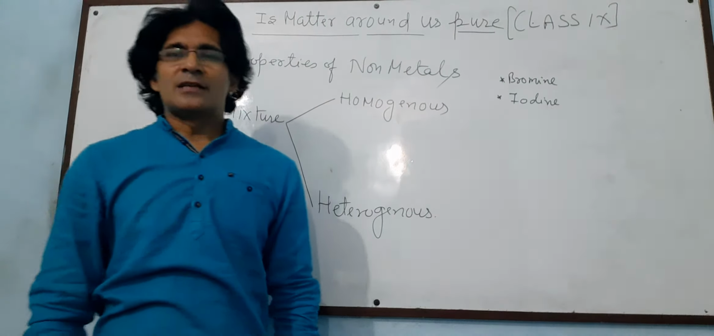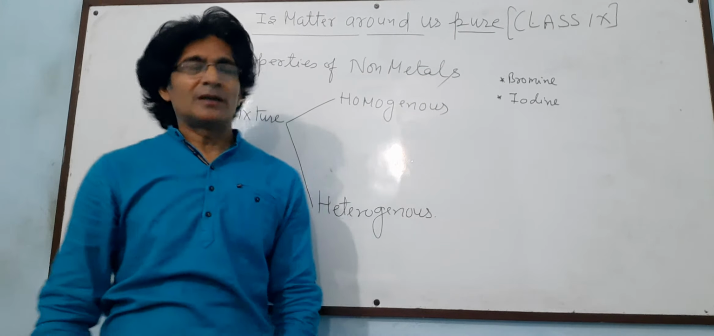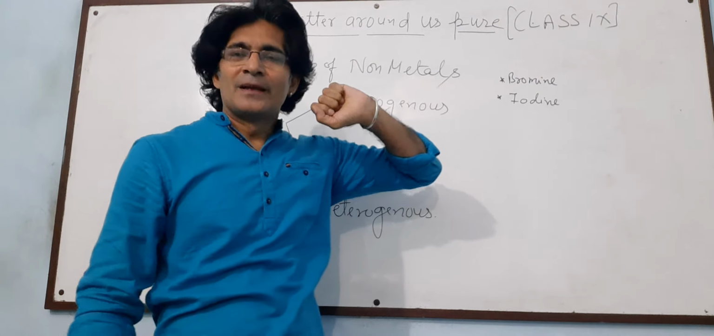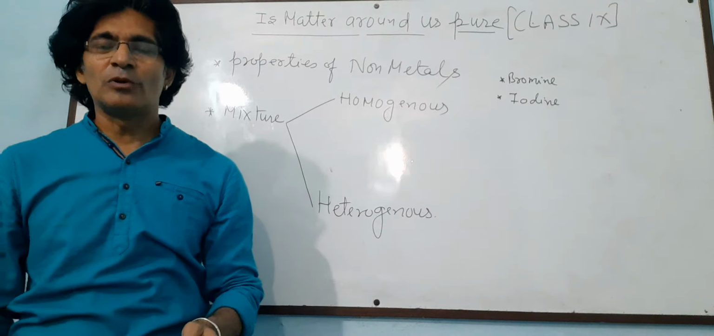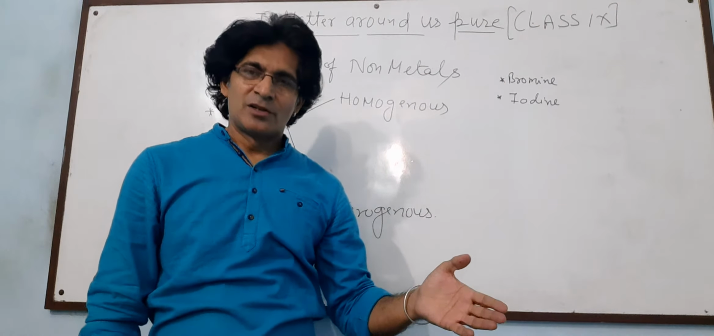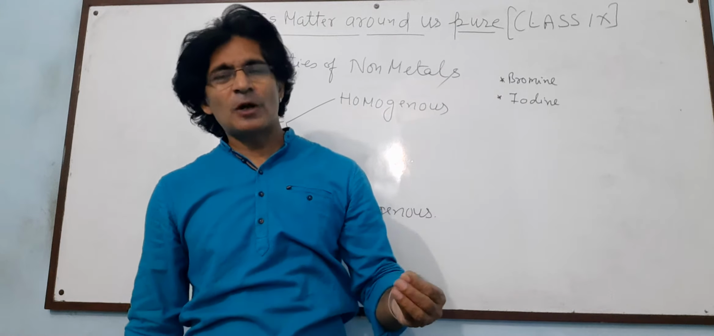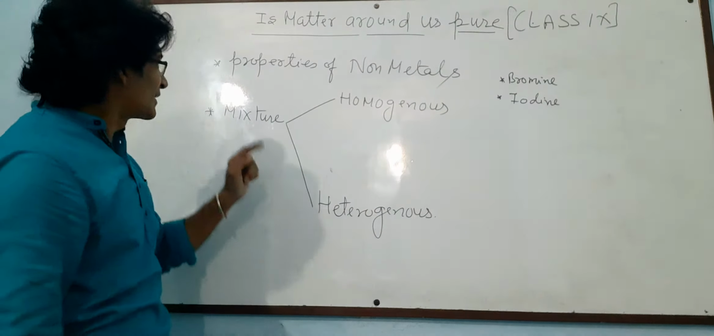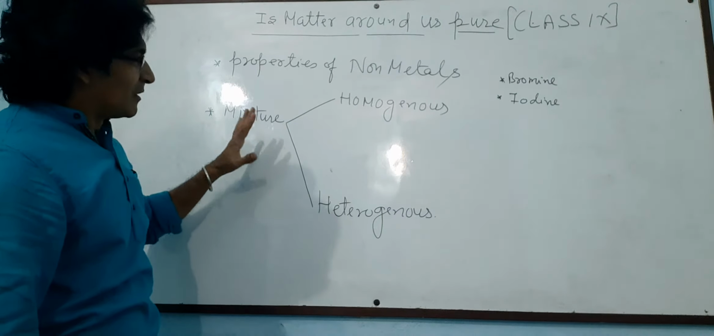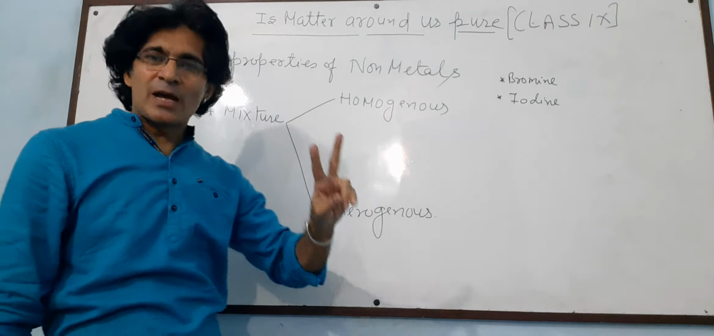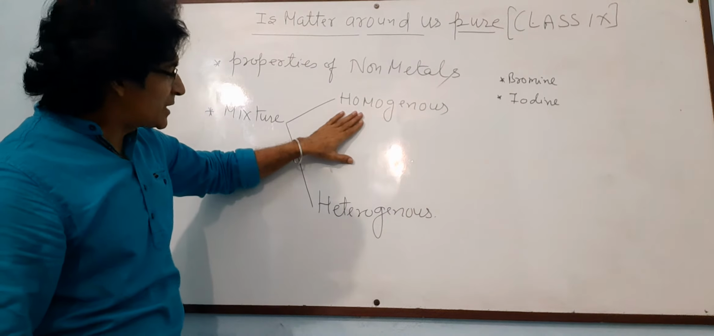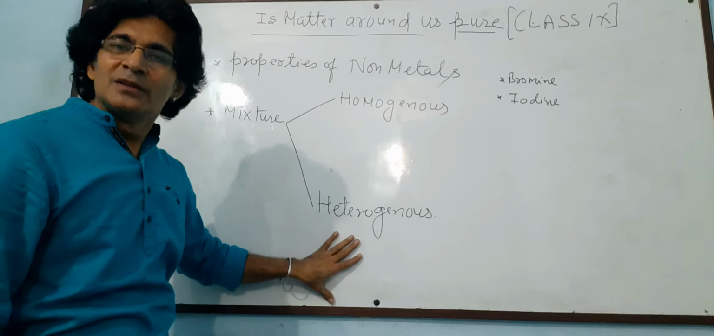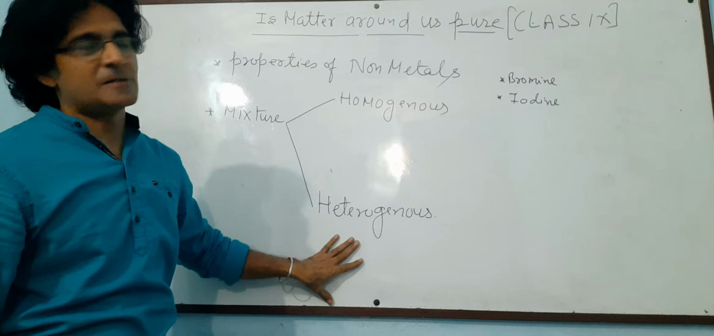Hello students, this is my second video on the chapter Is Matter Around Us Pure for the ninth class. Earlier in my video I have discussed the properties of metals. Today we are going to discuss a few properties of non-metals and we will stress upon one thing, that is a mixture, which is bifurcated into two types only, homogeneous and heterogeneous. We will study the properties of homogeneous and heterogeneous mixtures.